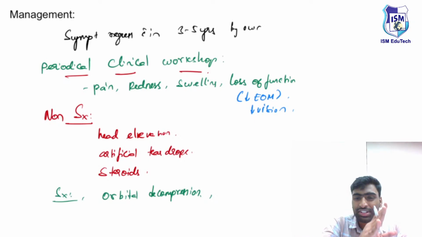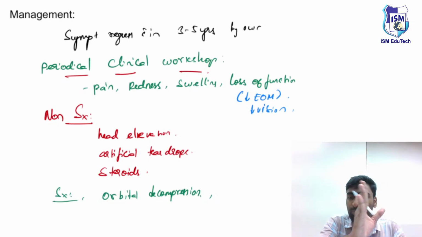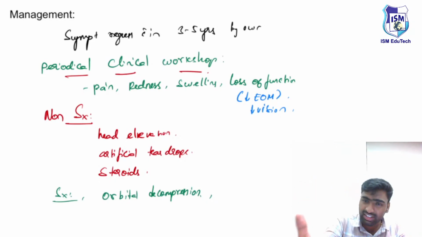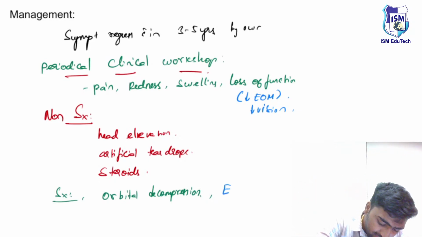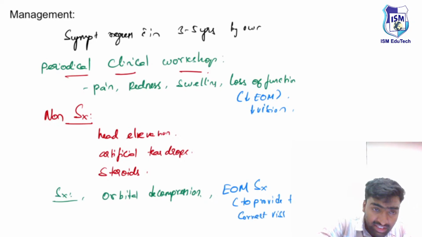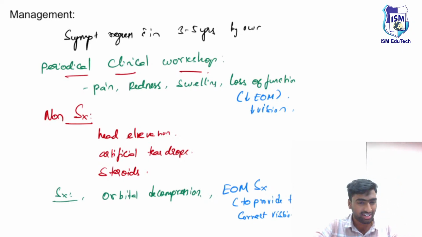So there might be features of diplopia because of improper alignment of the muscle. For that, we can go for extraocular muscle surgeries, just to correct the vision loss. Just remember. So these are the things we can try.